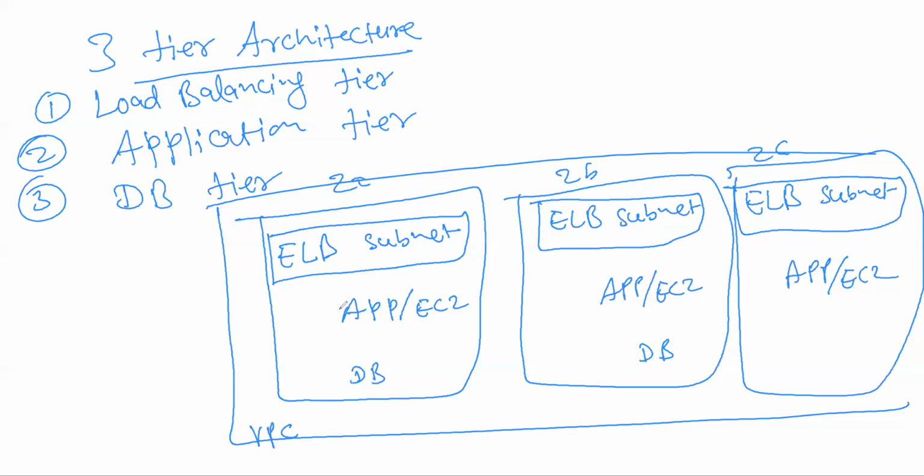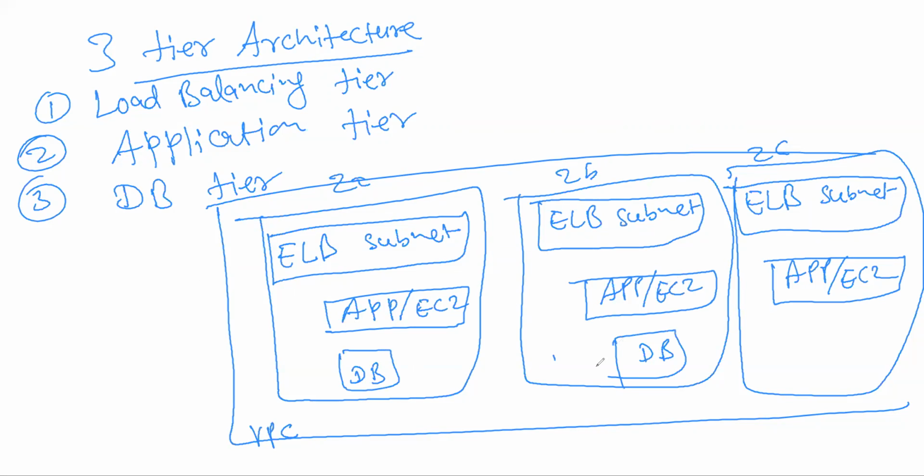Subnet is giving you the isolation, right? Now, what is the benefit of these availability zones? We are duplicating things, right? What is the purpose? For the purpose of high availability.